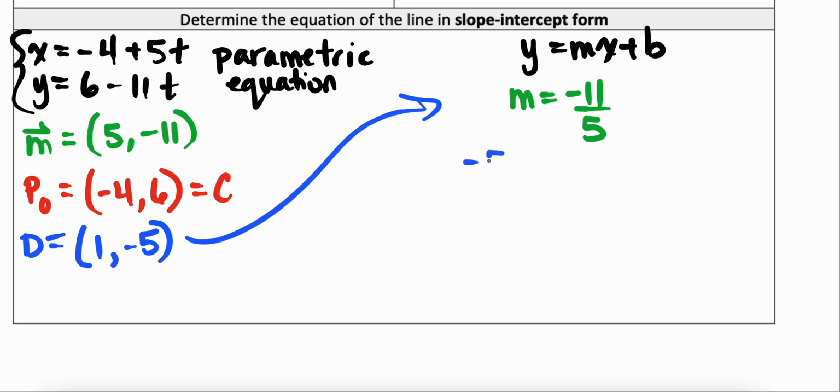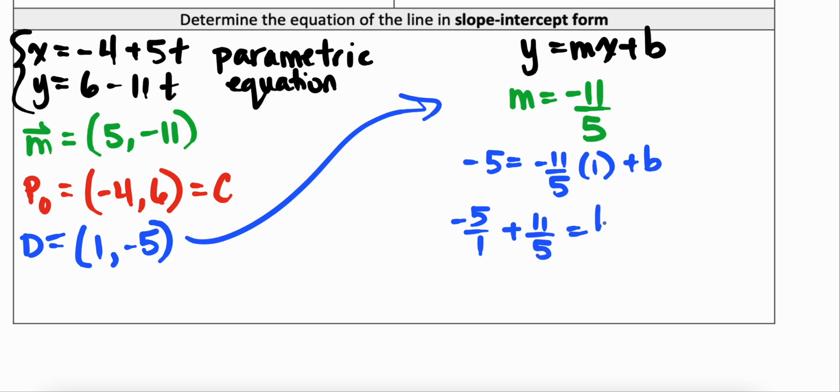So I'm going to have negative 5 is equal to negative 11 over 5 times 1 plus b. So I'm going to solve for my y-intercept now. Okay, so I can write negative 5 as negative 5 over 1. Negative 11 over 5 times 1 is just negative 11 over 5. So I'm going to bring this to our left-hand side to give us positive 11 over 5. Okay, and that's equal to b.